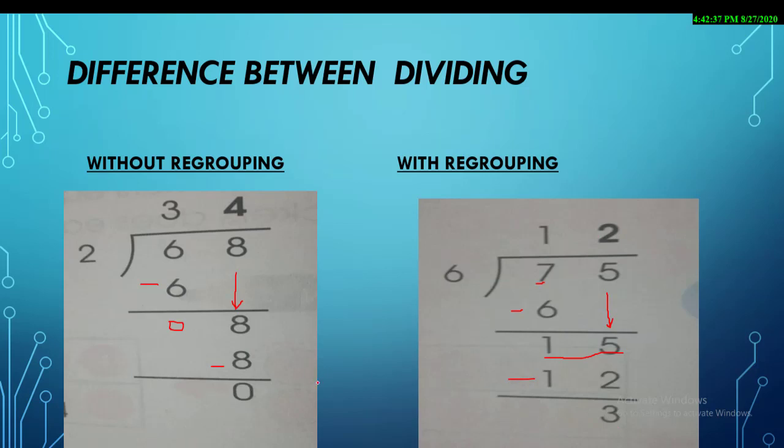So see, both the questions use the same method. Dad divides, mom multiplies, sisters subtract. Only in this question, when you subtract, you get the answer in digits. It's not 0 like this. So when you make a group of two numbers over here, this is called the regrouping method. So see, both the methods are the same. There is no big difference in these two questions.